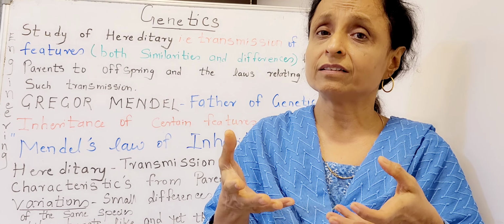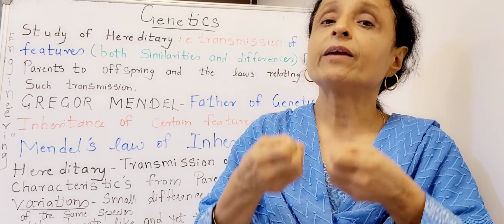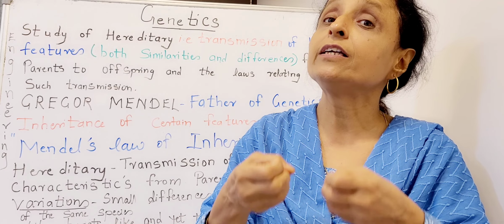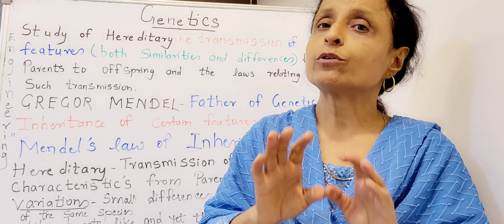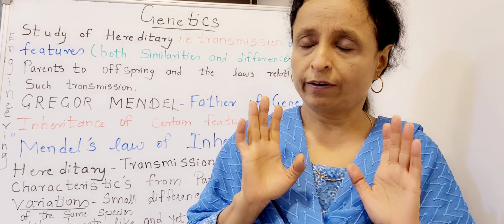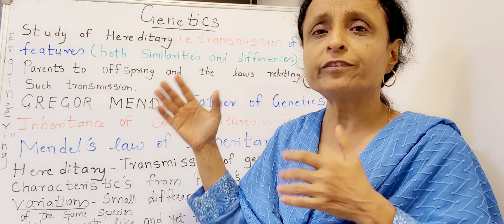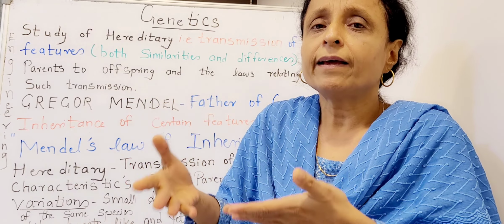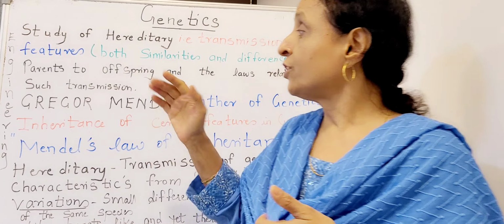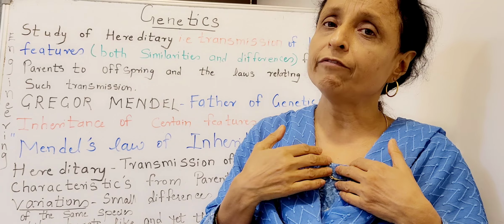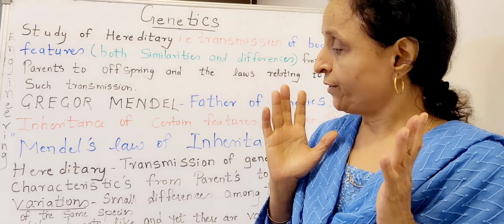Why? Because the progeny, the offspring, will certainly have those diseases which will lead to their death. So that is genetic counseling. That is the practical purpose of studying genetics and applying it. So genetic engineering and genetic counseling are beneficial for humans.